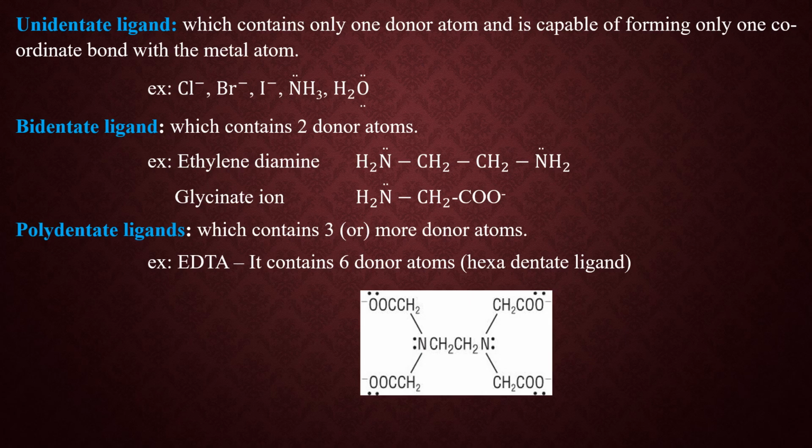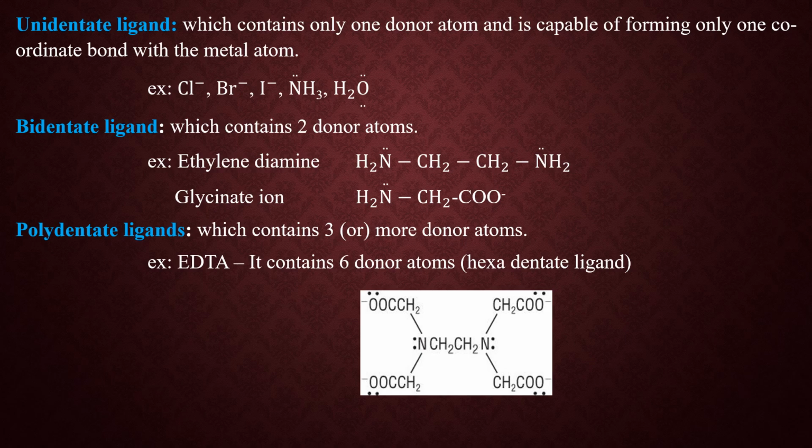First one, unidentate ligand. What is a unidentate ligand? It contains only one donor atom. For example, Cl-, Br-, I-, NH3, H2O. So all these have only one donor atom. Hence, these are called unidentate ligands. Okay students, what is a unidentate ligand? Which contains only one donor atom.